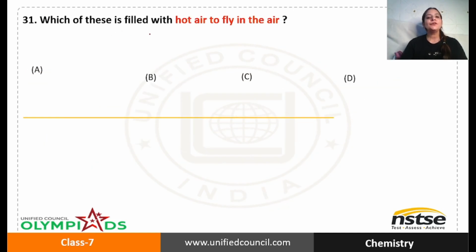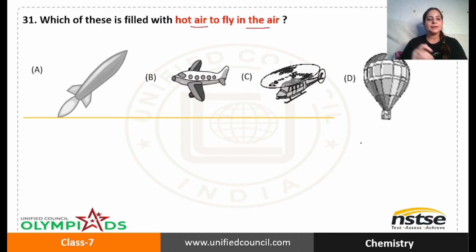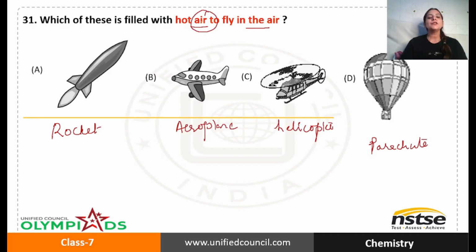Which of these is filled with hot air to fly in the air? Option says D, we have this, okay. C is this, A is this. So I hope you all know this. A indicates rocket, B is aeroplane, very good. C is helicopter, and this one is parachute. This one is parachute.